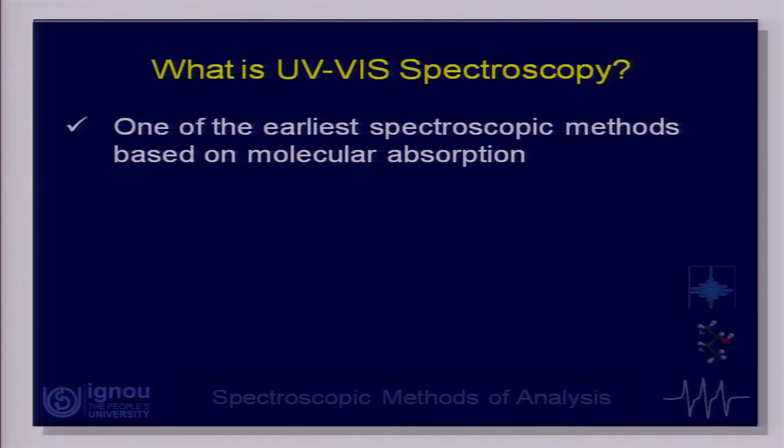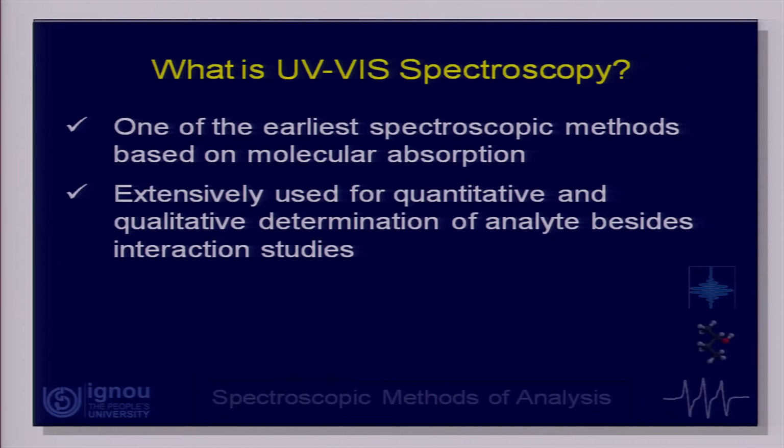Okay. Now, let us move further and talk about UV visible spectroscopy. This is the first molecular spectroscopic method which we are taking up in this course. UV visible spectroscopy is one of the earliest spectroscopic methods available to us, and it is based on molecular absorption, because this is a molecular spectroscopic method.